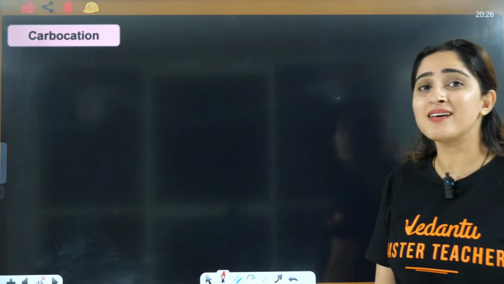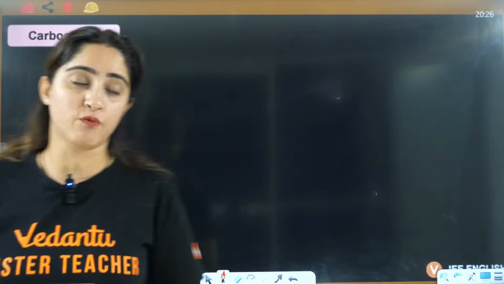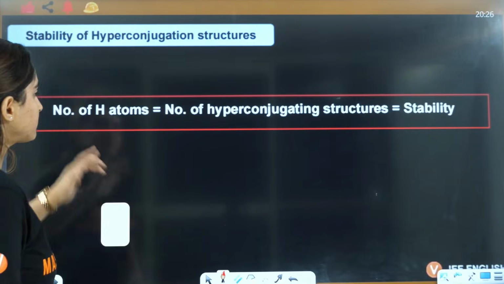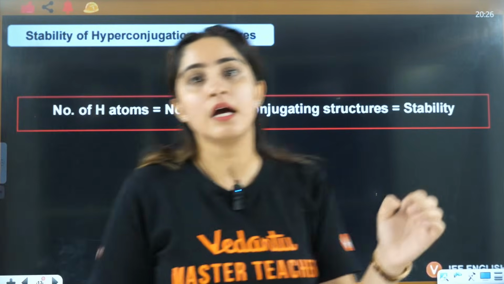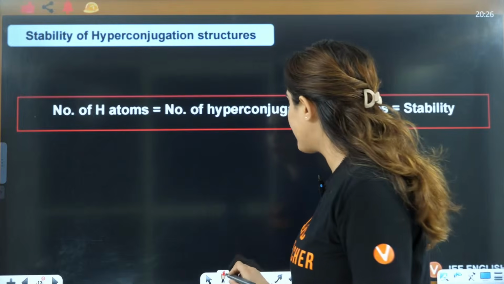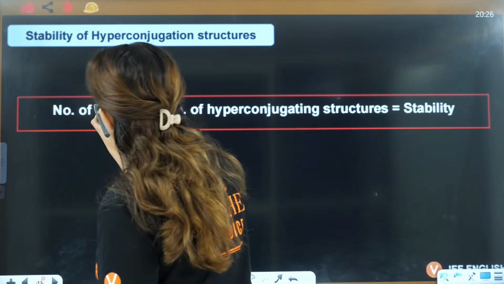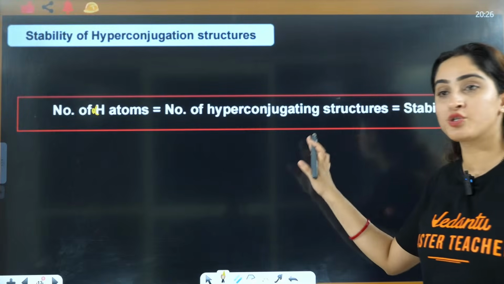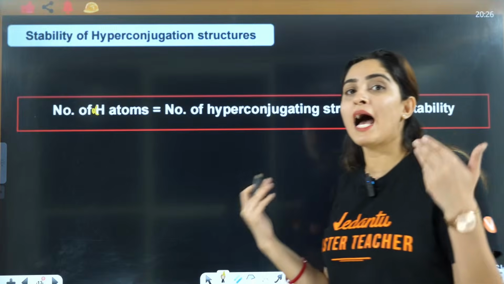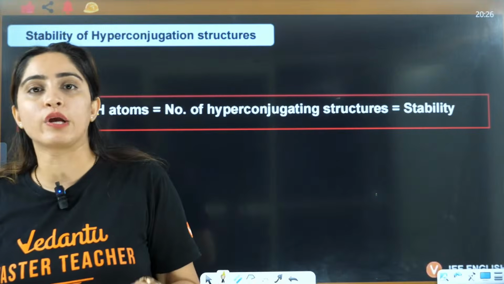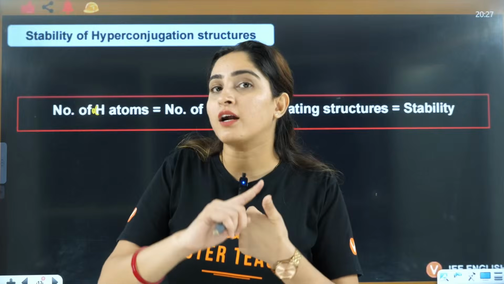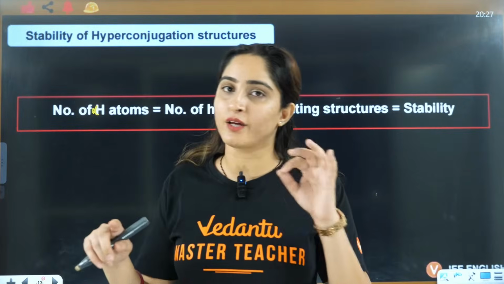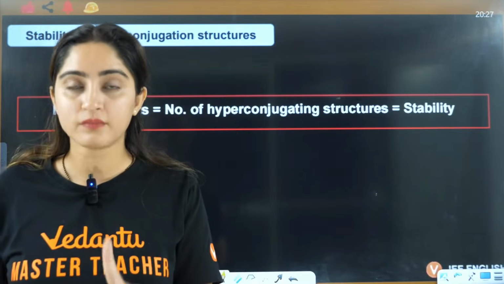Now, what is the application of knowing this? What is the application of hyperconjugating structures? Let's see. The more alpha hydrogens you have, the more hyperconjugating structures there will be. The more hyperconjugating structures, the more the stability. In inductive effect also we were talking about stability, in resonance also we check the stability, and here also we are checking the stability, right?